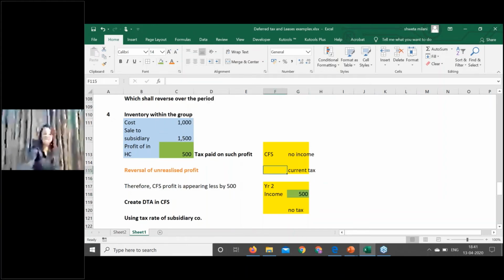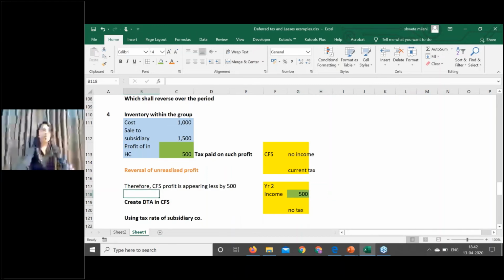The tax rate should be the rate at which the subsidiary is going to pay the tax. The rate at which the subsidiary is going to pay the tax should be the tax rate used for the purpose of computing this deferred tax. What is the logic over this? The logic is, whenever the subsidiary makes the transaction, at that point in time you're going to recognize the entire income. So that is why the subsidiary's income tax rate will be used for the purpose of computing the deferred tax.